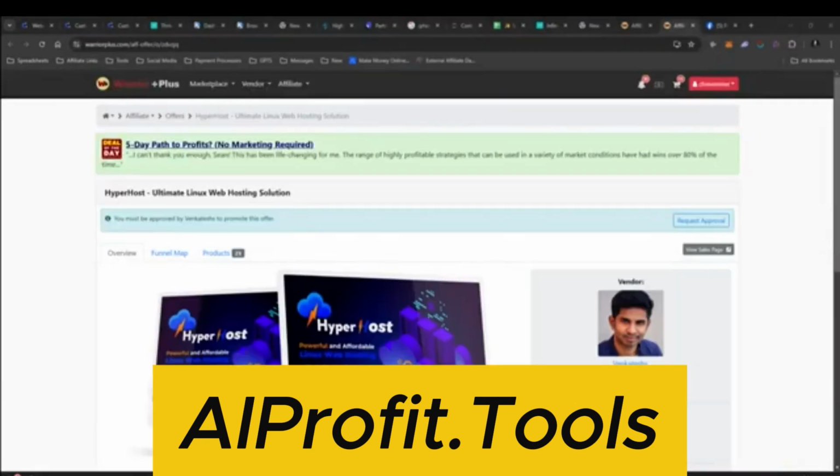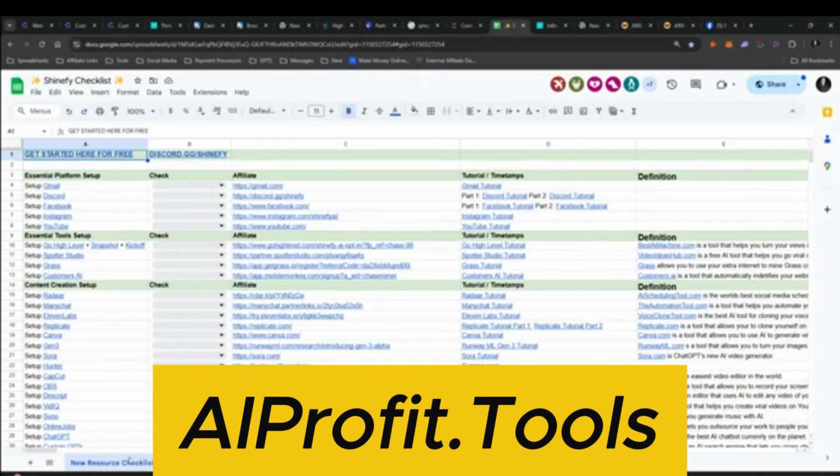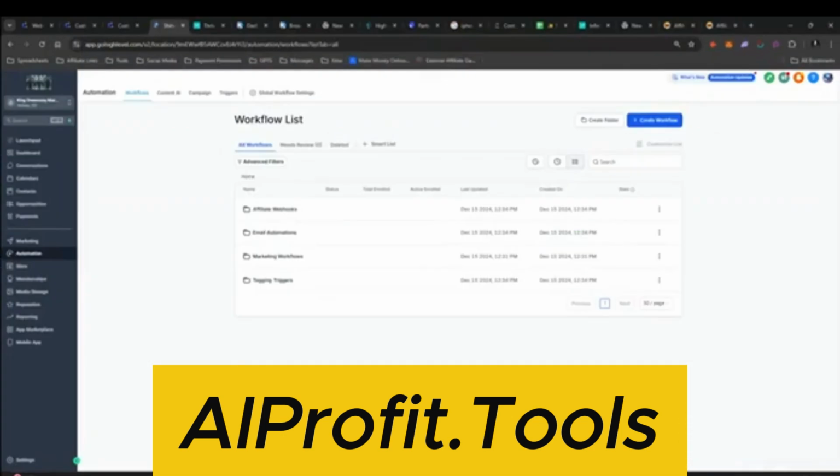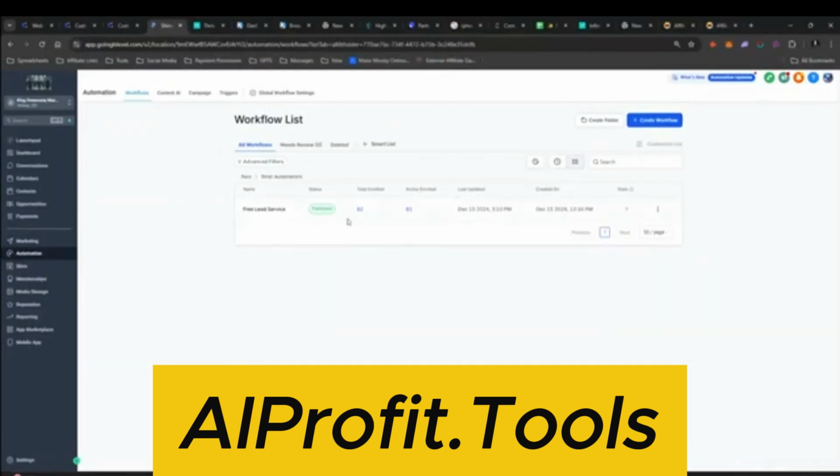If you've watched any of my previous videos on High Level, you'll know that I've set up something called a snapshot inside of the free checklist I give you. That snapshot has all my email automations, and you can throw them into your account. Anytime somebody becomes a lead in your account, it automatically sends them follow-up.